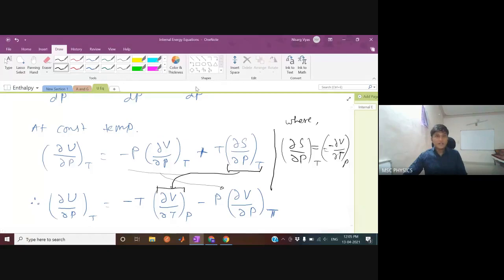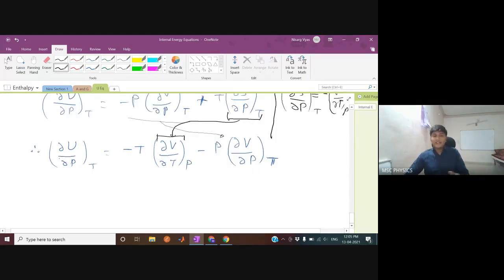These both are equal. I hope you can derive this Maxwell relation as well. And we just used this Maxwell relation to reach what is known as the second internal energy equation. This is the second internal energy equation. I want to draw a box around it.